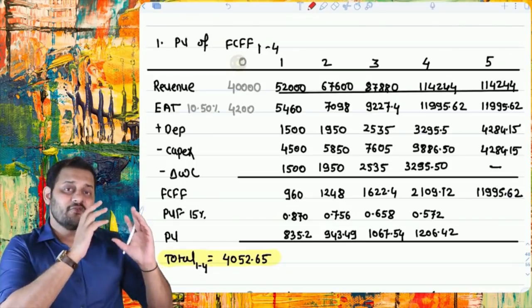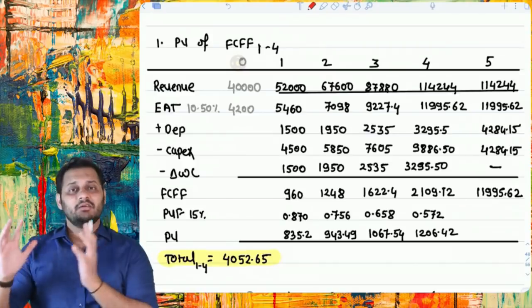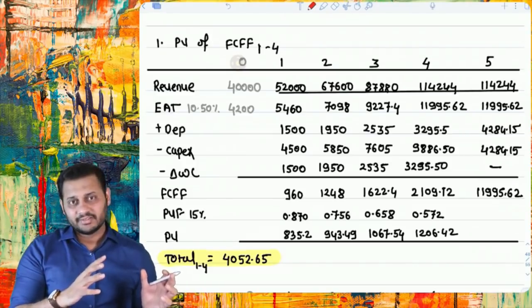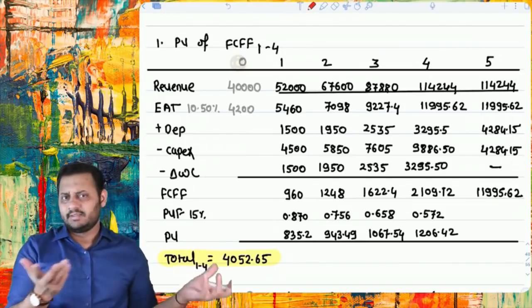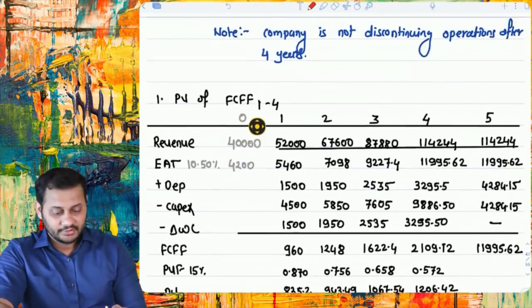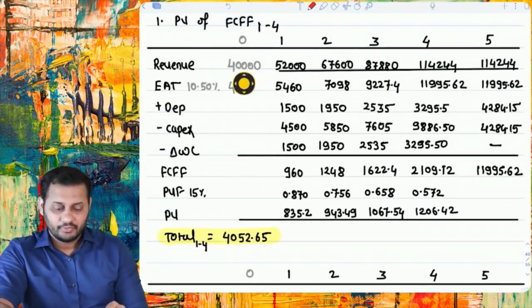By calculating the value of the company after adopting this strategy and the value of the company before this strategy. If after adopting this strategy the value is higher, then the strategy is viable, otherwise it is not. So we took the figures, this is question number 25. We took the revenue 40,000, then we increased it by the given percentage. We took the earnings after tax, which was 10.50% of this. Depreciation added back, capex deducted, working capital deducted.